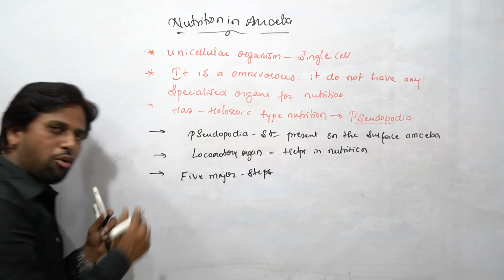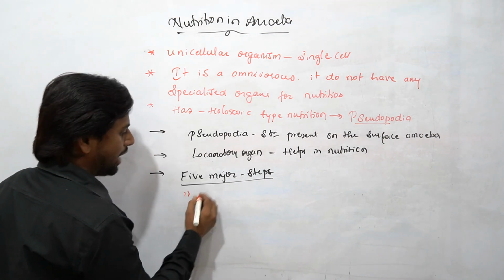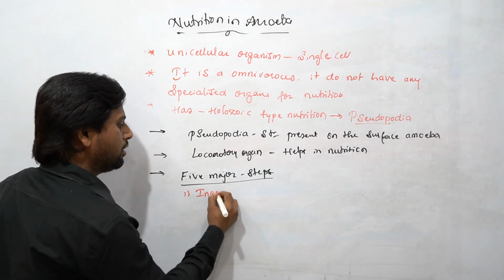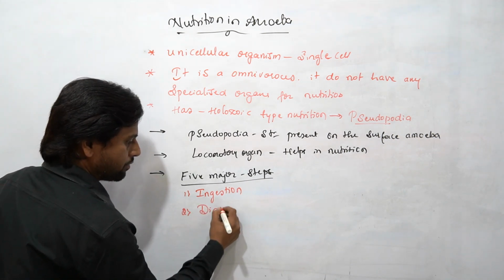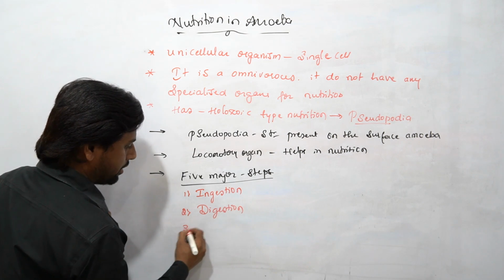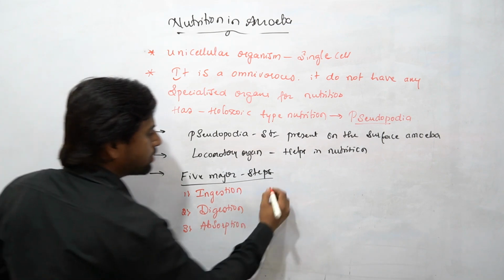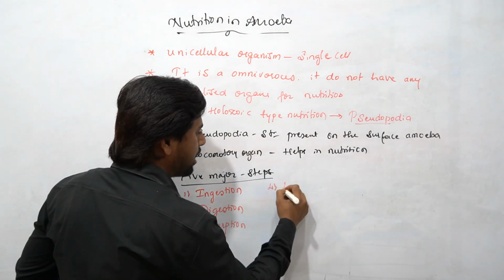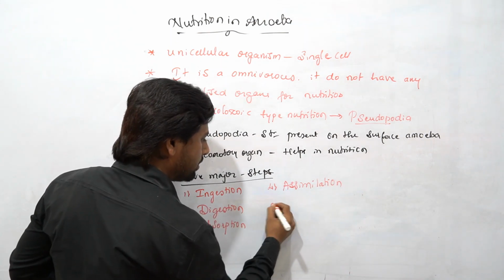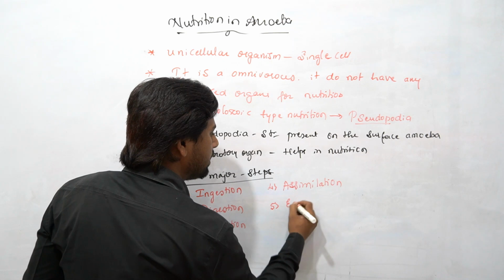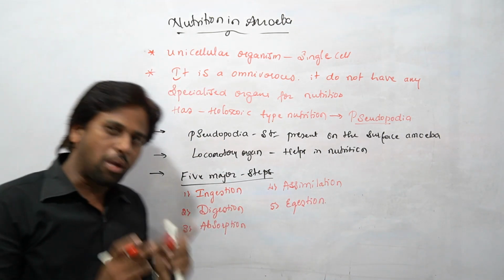There are 5 important steps here, students. What is the first step? That is ingestion. The second one is digestion. Third one is absorption. Fourth one is assimilation. Finally, the fifth one is called egestion. Students, these are the 5 major steps.